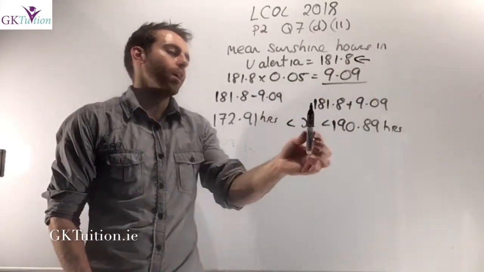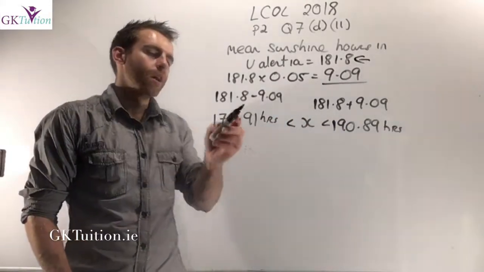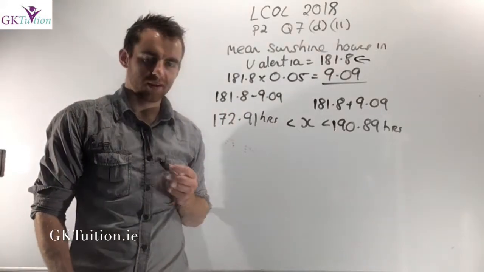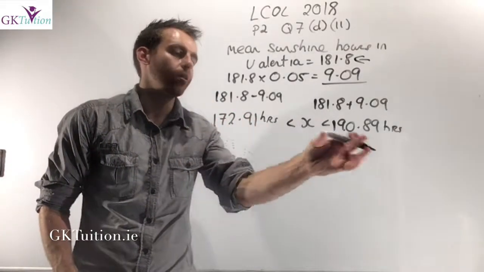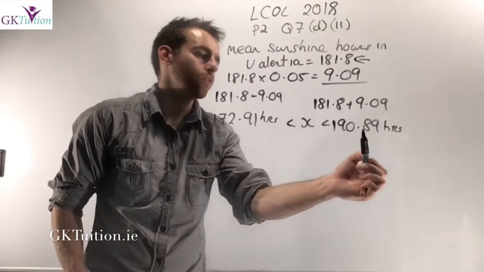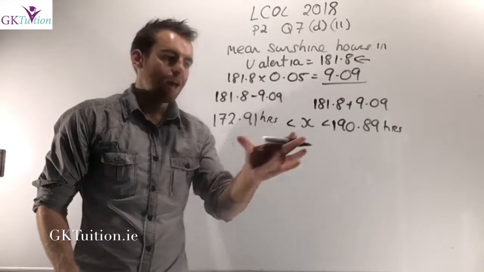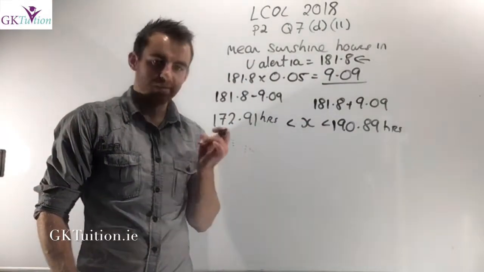In other words, I take the mean in Valencia and I add on 9.09. I take the mean in Valencia and I subtract 9.09. So in any year that the sunshine hours was between 172.91 and 190.89, anything in between, that is within 5% of the mean hours in Valencia.